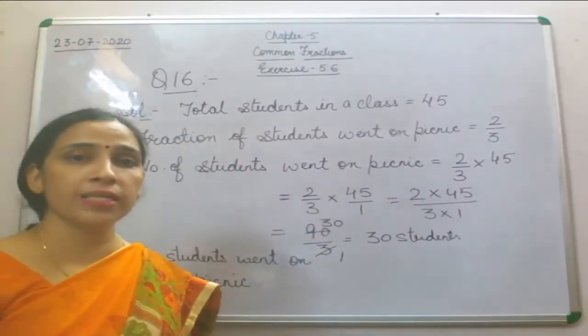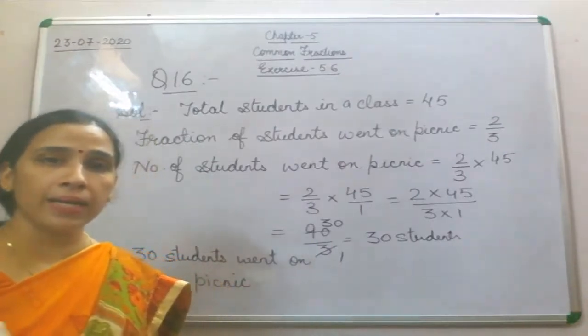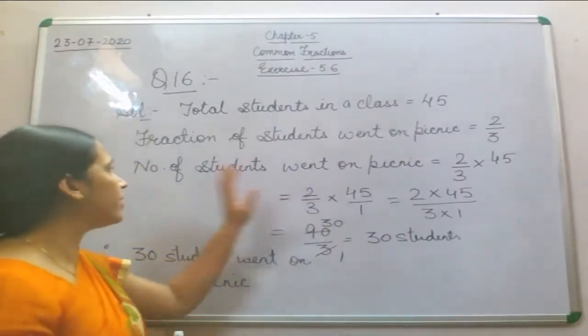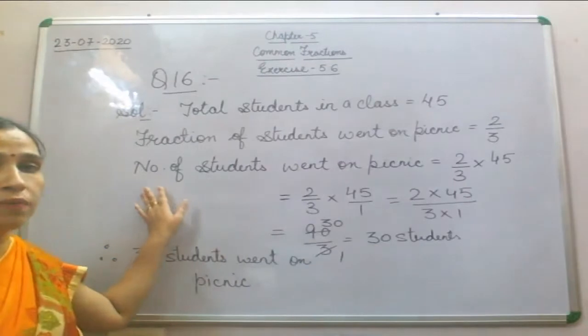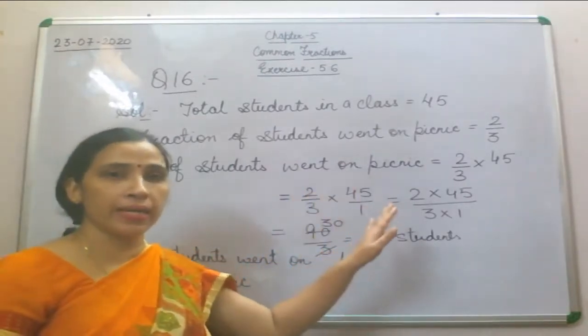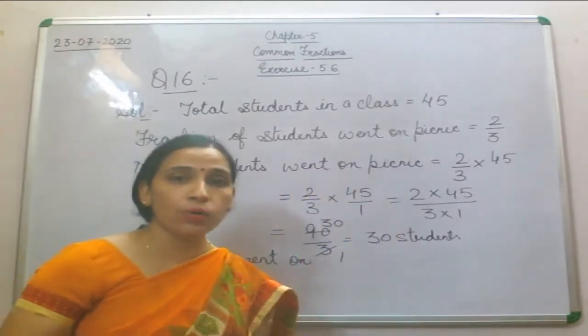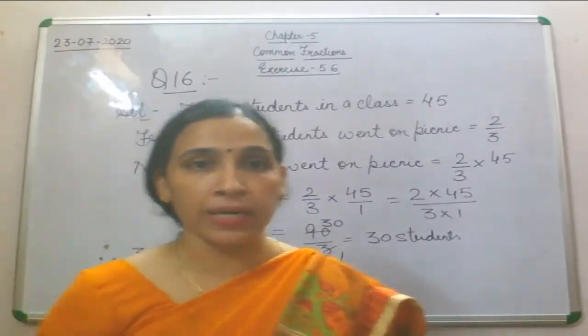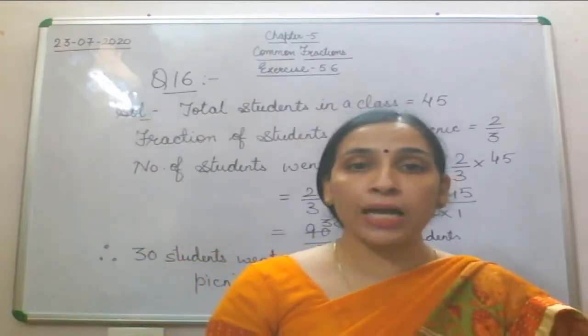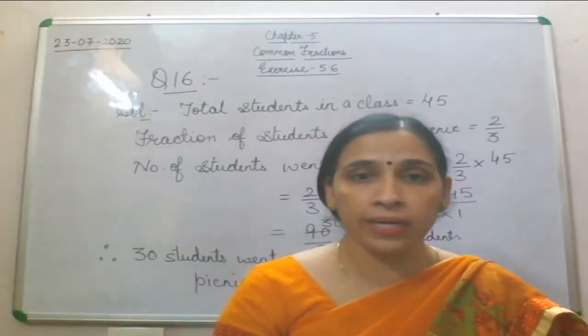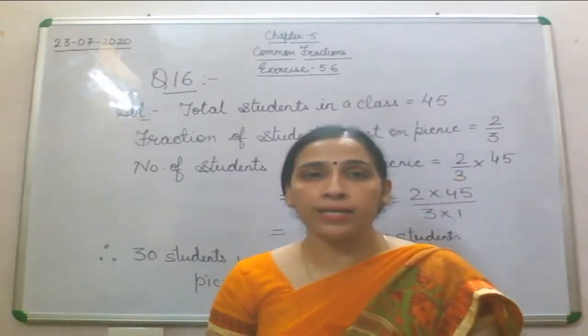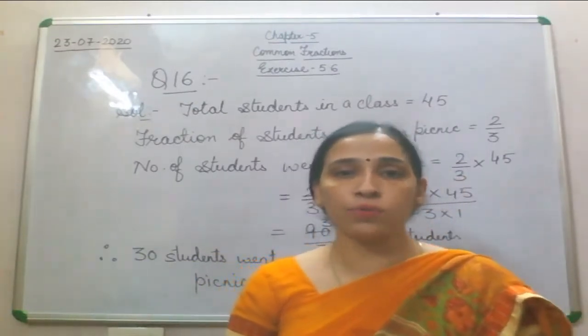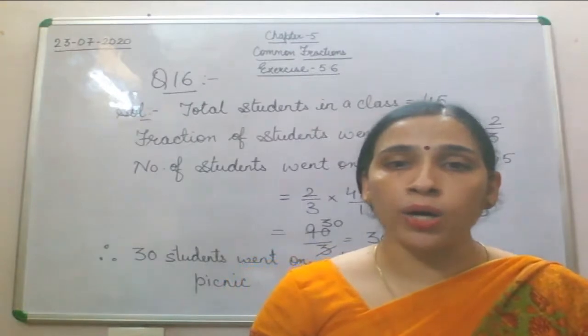How many students have gone on picnic? That is 2 by 3. Now number of students went on picnic, you have to find it out. How many students went on picnic? You have been given the fraction of students who went on picnic, but you have to find out the number of students who went on picnic.